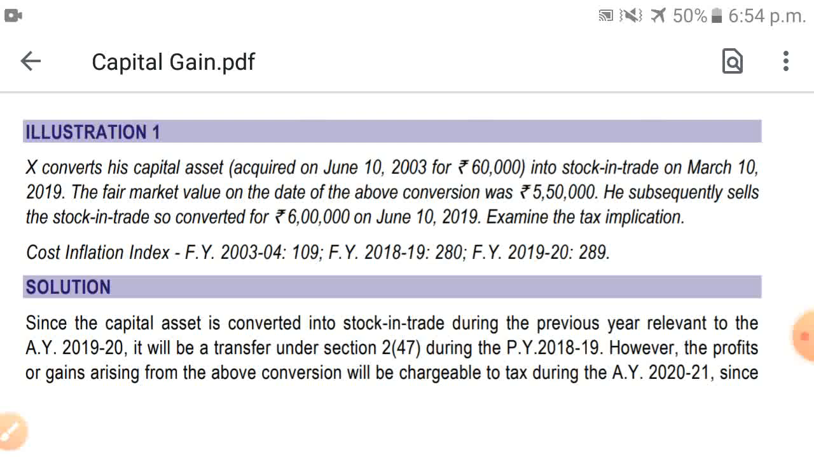As you all know, whenever a capital asset is converted into stock in trade, then capital gain will be taxable in the year in which the stock in trade is sold, and the fair market value on the date of conversion will be taken for the purpose of capital gain. The fair market value which has been taken for the purpose of capital gain will be the cost when we sell the stock in trade, for computing the business income. So let's see the answer.